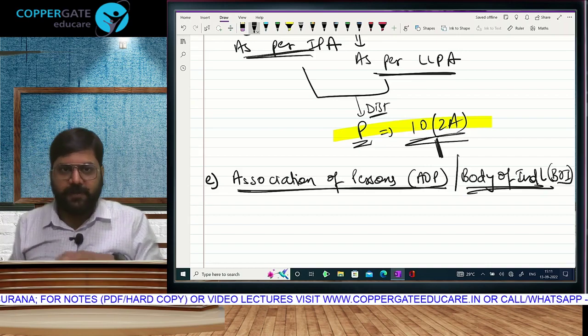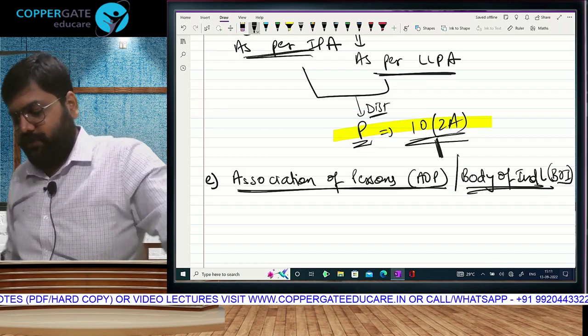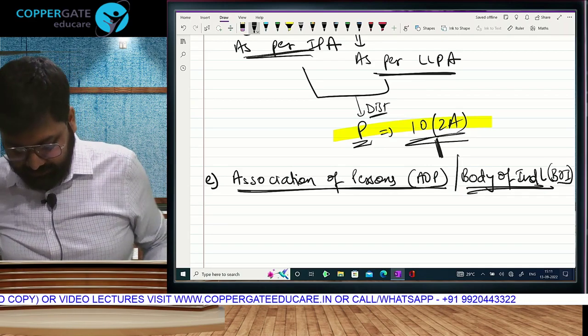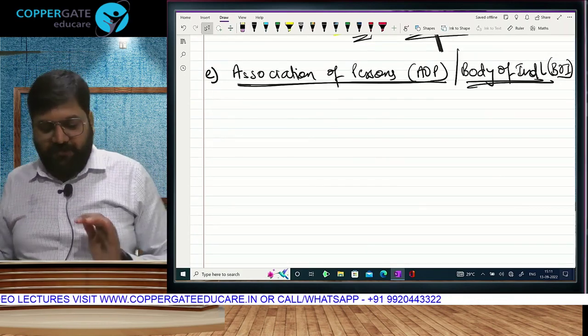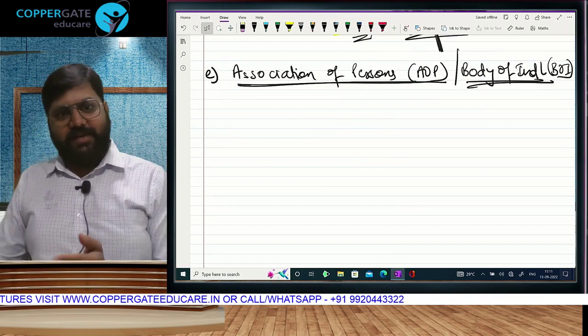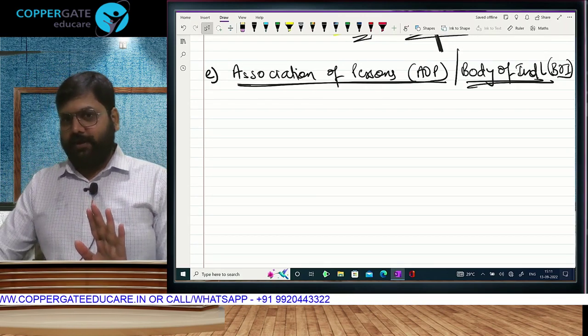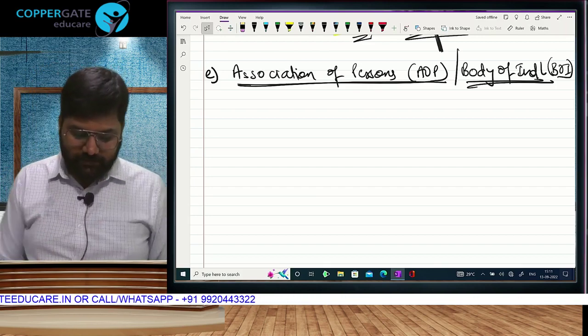An association of persons or body of individuals. So now we have to understand the meaning of this. The fact that it appears in the list means that it is liable to pay tax. That's the maximum that we can identify so far. Correct or no? But what do you mean by this? Let's try and understand that.